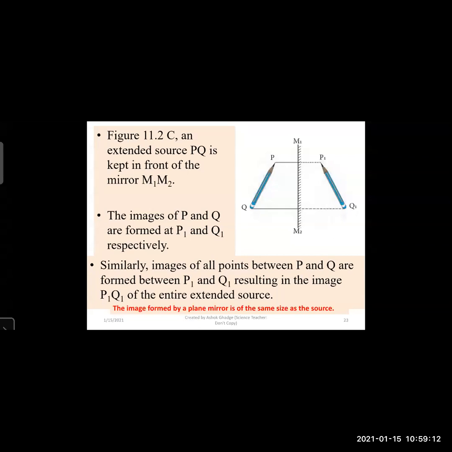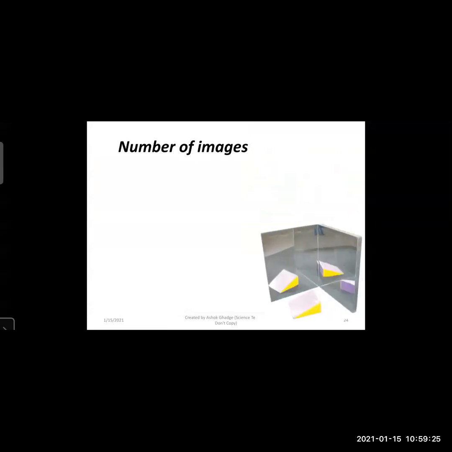The image formed by a plane mirror is of the same size as the source. Now the second part, that is the number of images which are formed in the mirror. First we will place two plane mirrors at an angle of 90 degrees to each other.